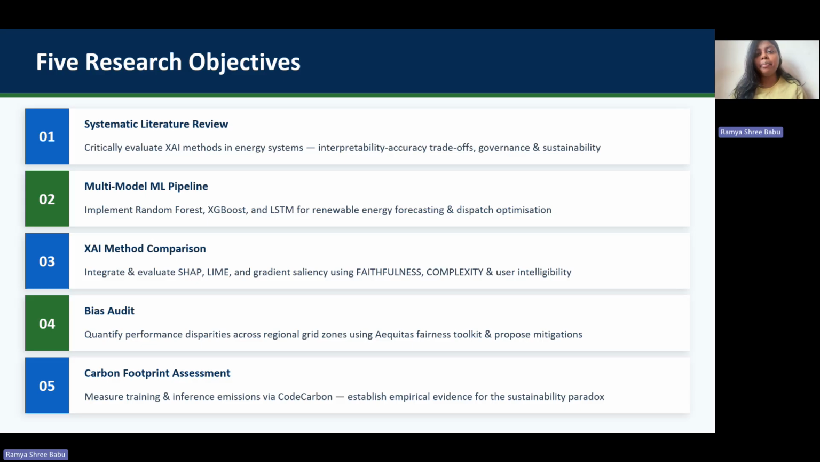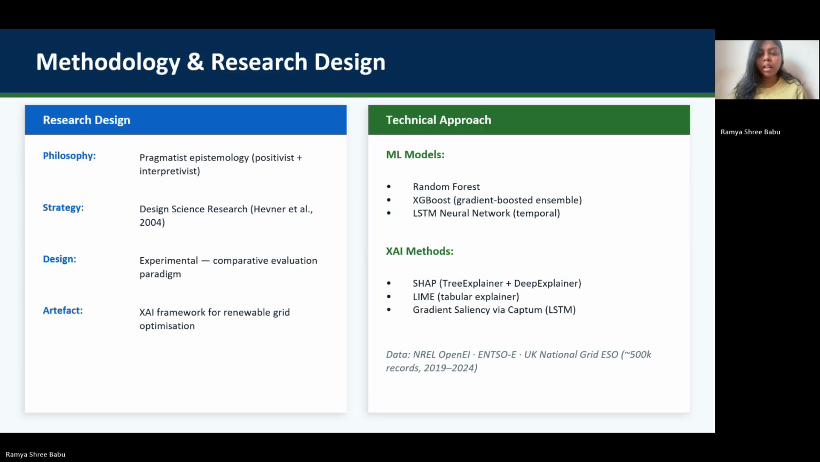Fourth, perform a bias audit across different regions using fairness tools. And finally, measure the carbon footprint for training using the CodeCarbon methodology. The research design uses design science research as it focuses on creating a working framework.